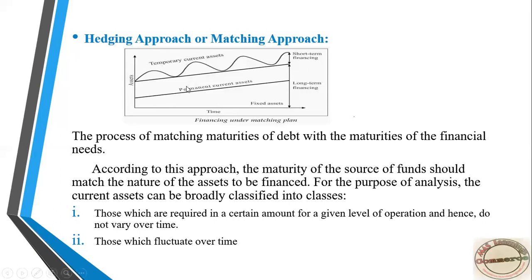Permanent current asset is fixed if the business operates at one level, or the volume of production is 1 lakh; it won't change. Whereas temporary working capital is seasonal and based on demand, it will fluctuate. In that situation, the matching approach tells you to borrow short-term financing. This comes under the hedging approach.